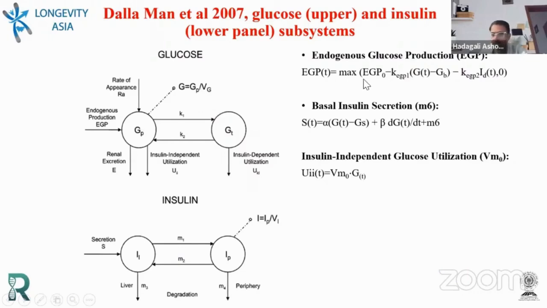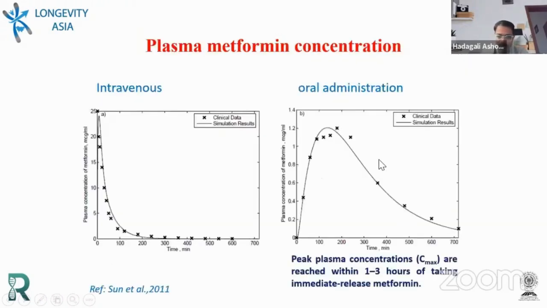Since the liver is very important in maintaining the glucose level in any individual, metformin also tries to control the endogenous glucose production so that the glucose level is well within the range. The pancreas is another important organ, so insulin secretion is important. Keeping these in mind, we have the ordinary differential equations and the respective parameters. Simple mass balance equations are written here, and I implemented these equations in MATLAB and tried to simulate.